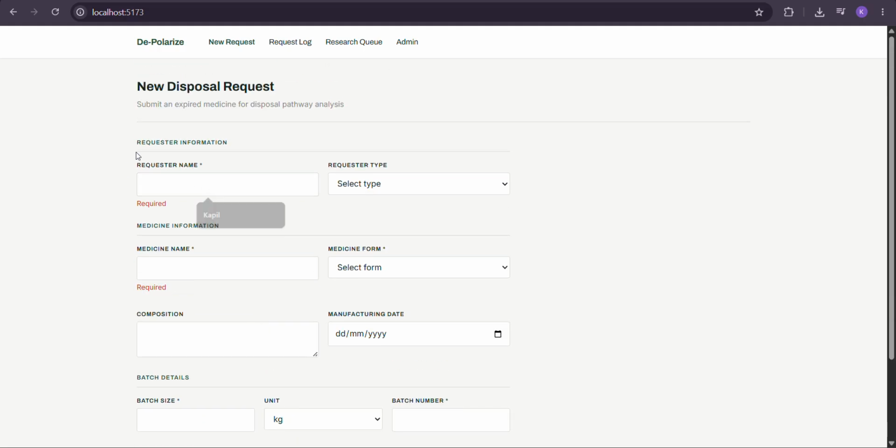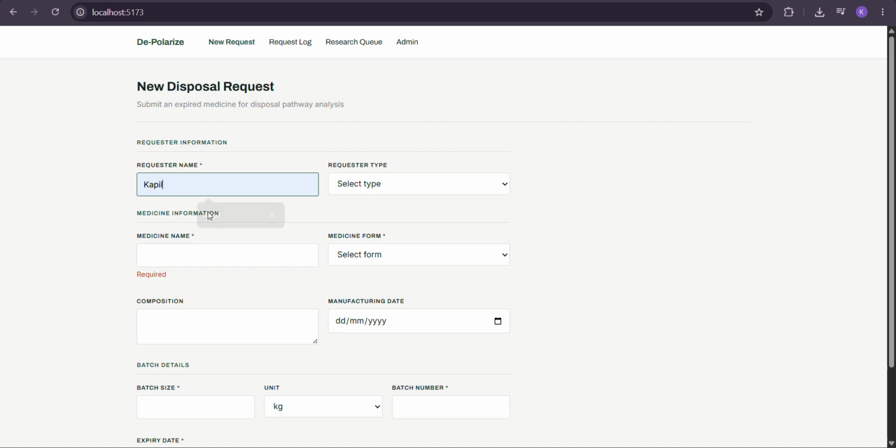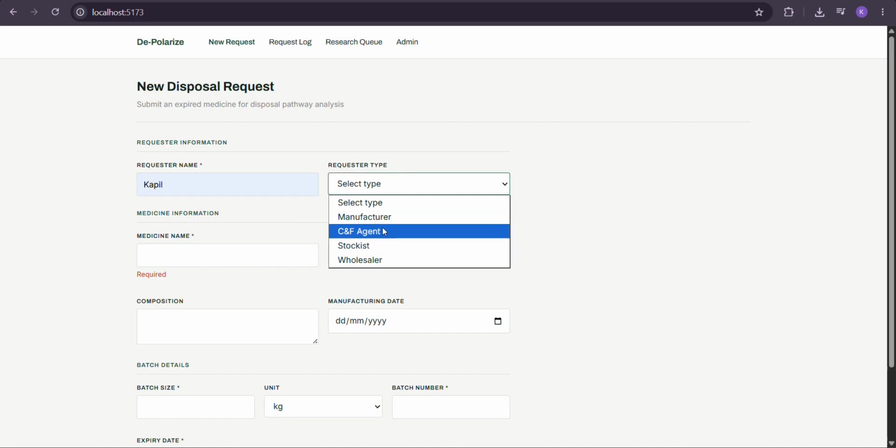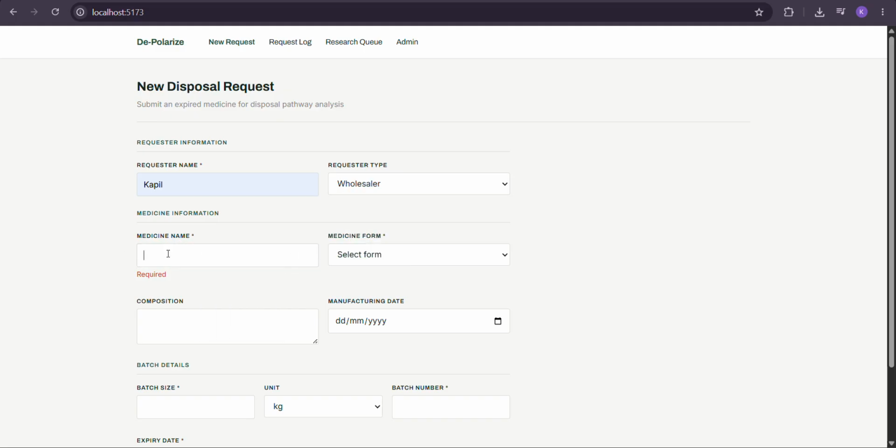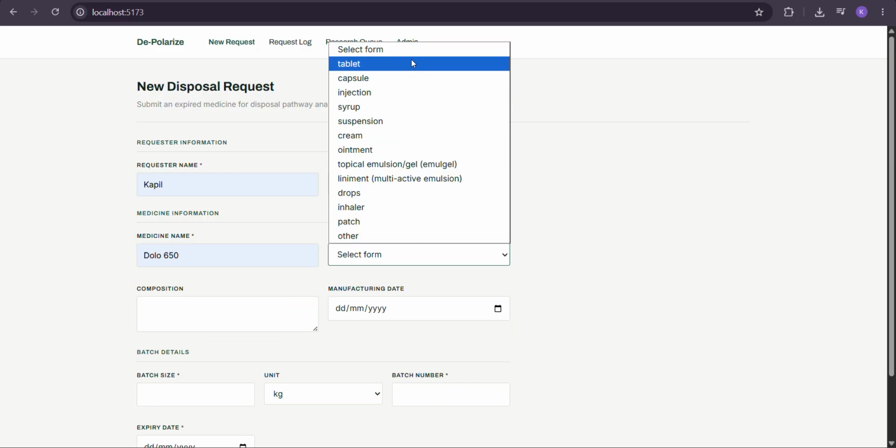For example, I am a requester. This is the front page, the landing page for someone who is requesting that their medicine gets destroyed. Let the person's name be Kapil, which is my name, and let me be the wholesaler of a medicine. I'll write the name of the medicine. I have tried it a couple of times, so here the suggestions are coming. So Dolo 650. It is a tablet. I can select the method here.